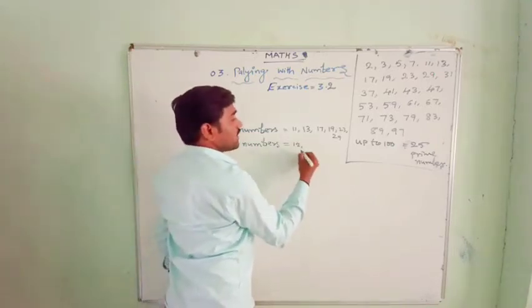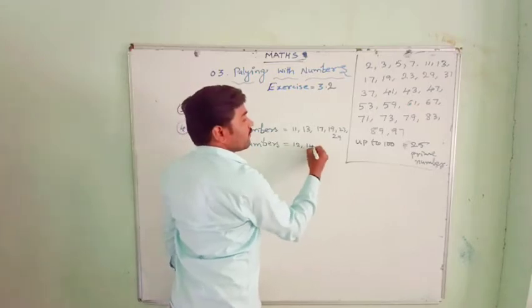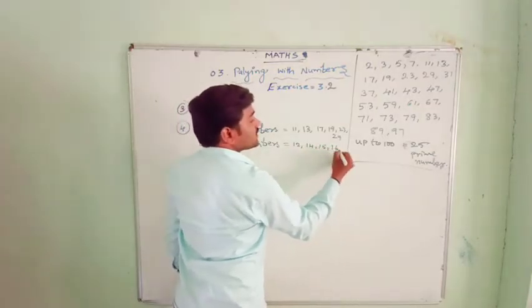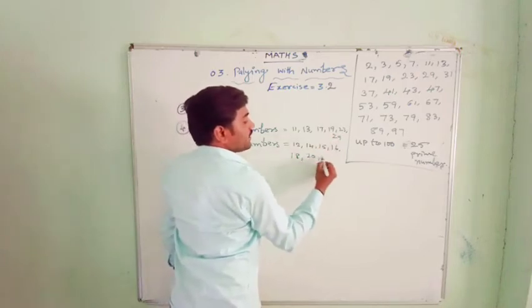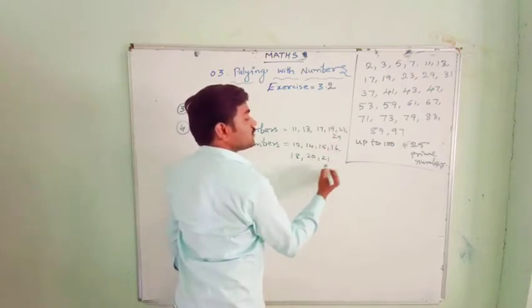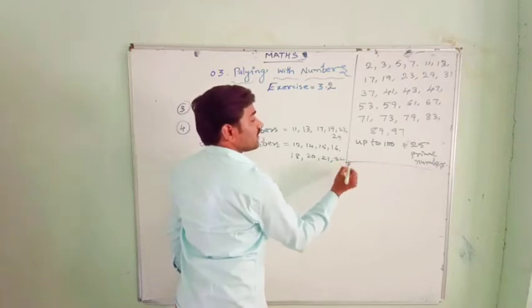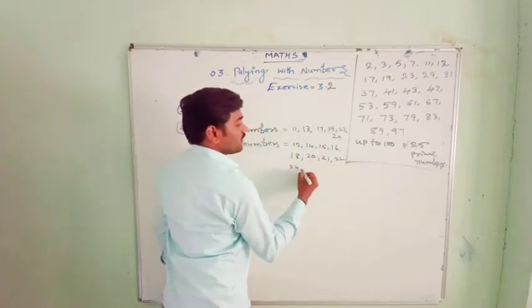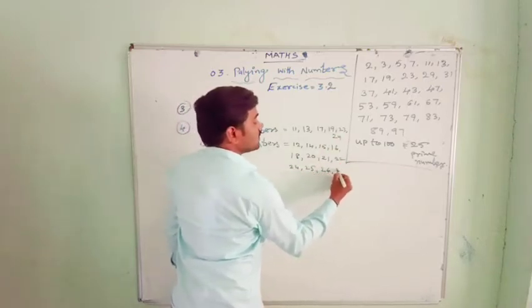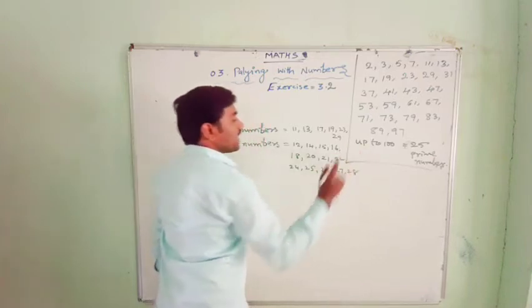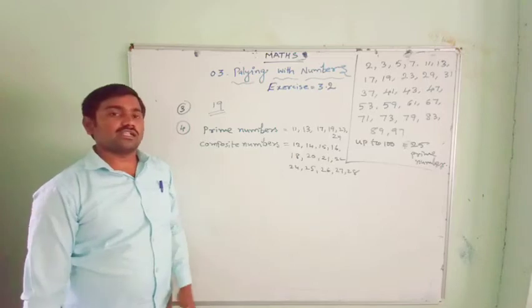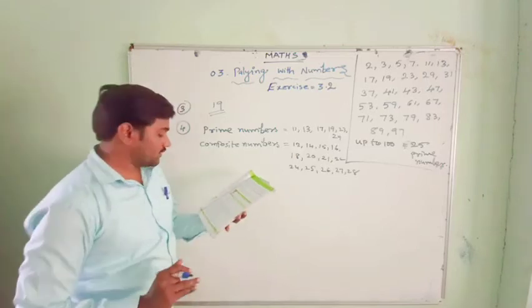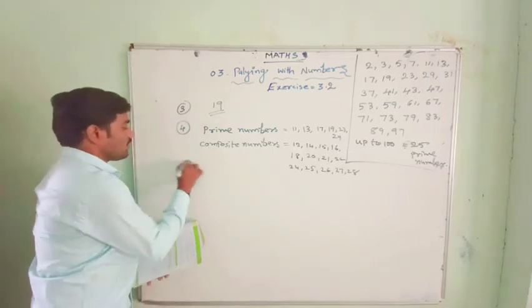Here 12 is a composite number, 13 is a prime number, 14, 15, 16 are composite, 17 is a prime number, 18, 19 is a prime number, 20, 21 is a composite number, then 22 is a composite number, 23 prime number, 24, 25, 26, 27, 28 are composite. These are the prime numbers and composite numbers between 10 and 30. And question number 5 here.